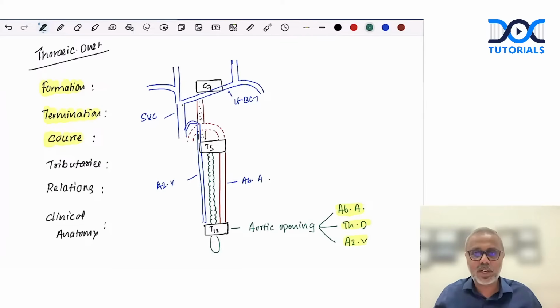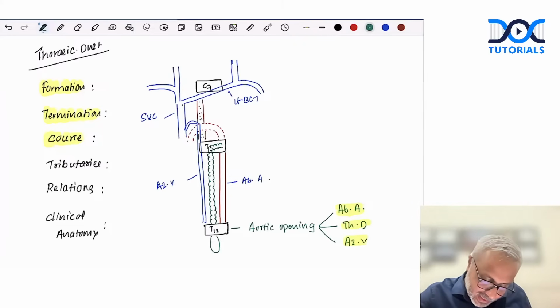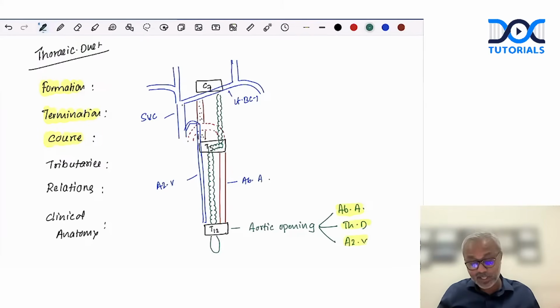At T5 level, it crosses to the left side and then ascends on the left side of the thorax. The sternal angle is the level where the thoracic duct deviates from the right side to the left side, and you must show this deviation here. Very important. Every examiner would look for this deviation.